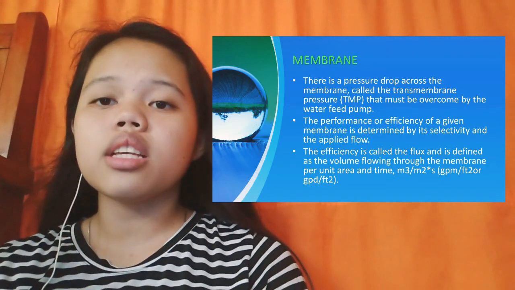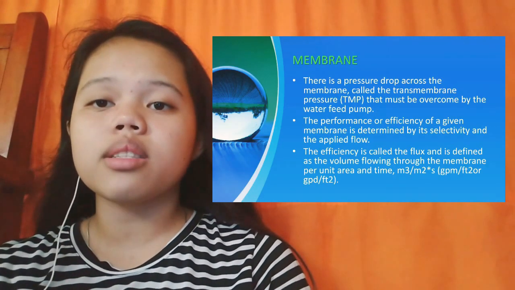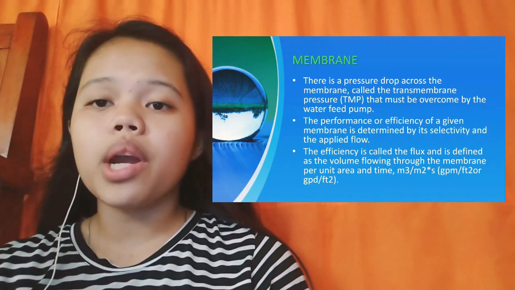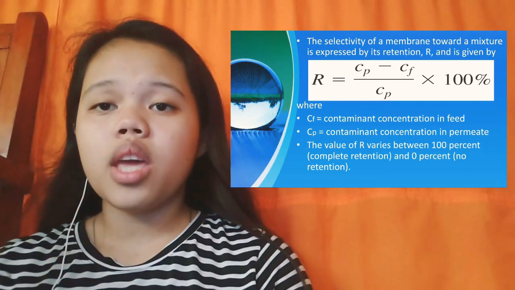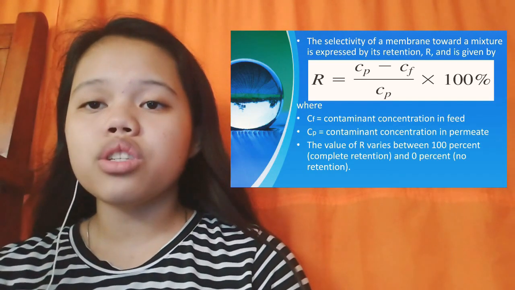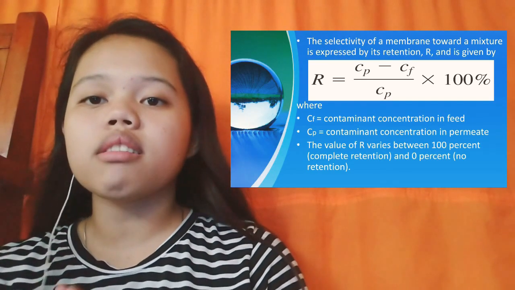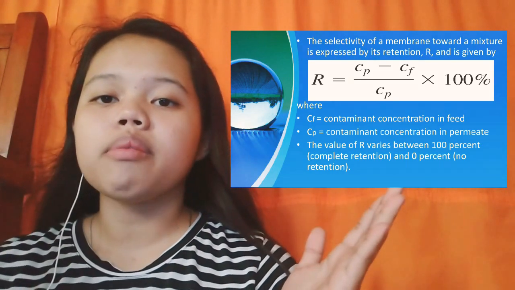The performance or efficiency of a given membrane is determined by its selectivity and the applied flow. The efficiency is called the flux and is defined as the volume flowing through the membrane per unit area and time. The selectivity of a membrane toward a mixture is expressed by its retention.